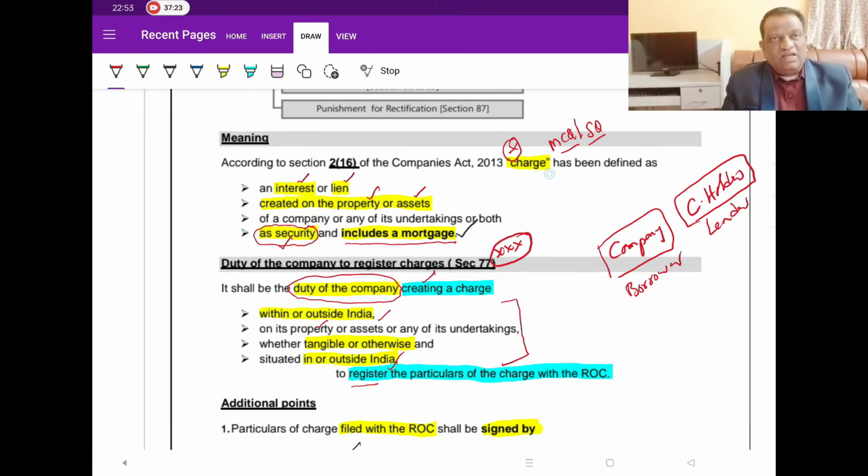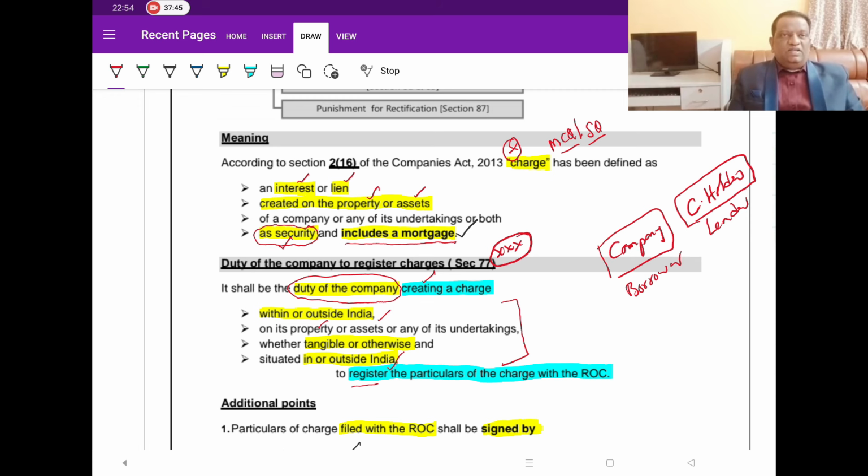What do you mean by the charge? It's nothing but an interest or lien created on anything, either an asset or a property, as a security. That asset can be tangible or intangible, and it may even include your mortgage. That is what we call a charge. Then whose obligation is it to register the charge?